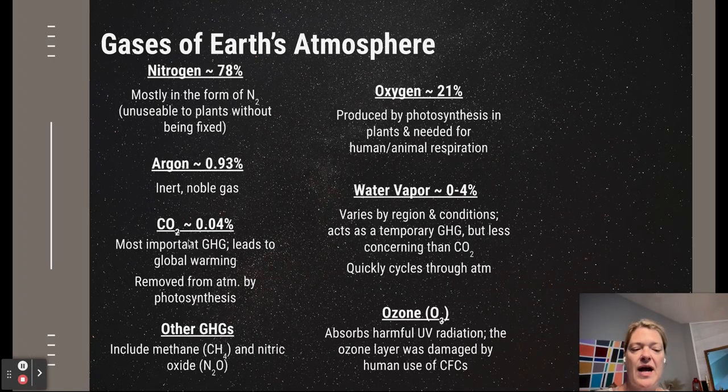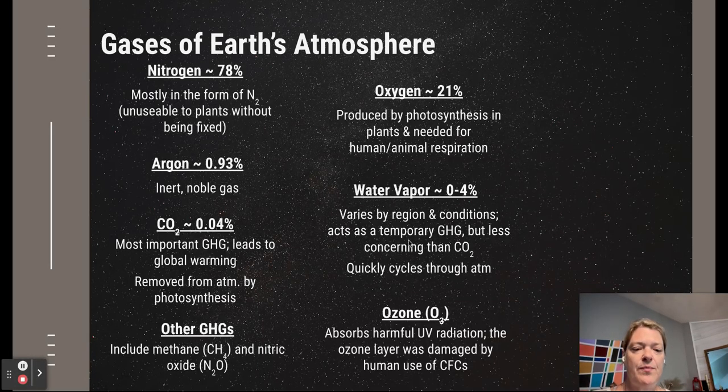CO2, obviously, we're adding a lot of CO2. It's one of the most important greenhouse gases. I would write that down. And too much CO2 in the atmosphere can lead to global warming. And so we have a lot of man-made CO2 that is being emitted into the atmosphere and causing climate change. So I would write that down.